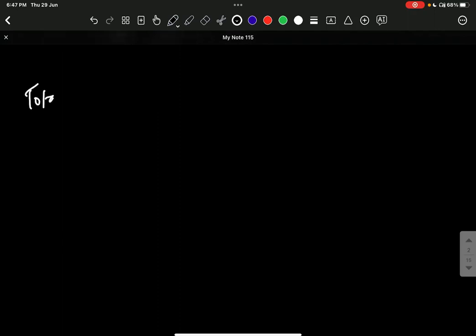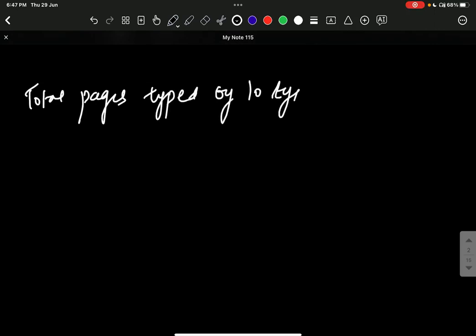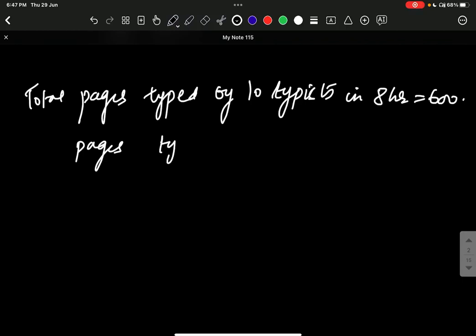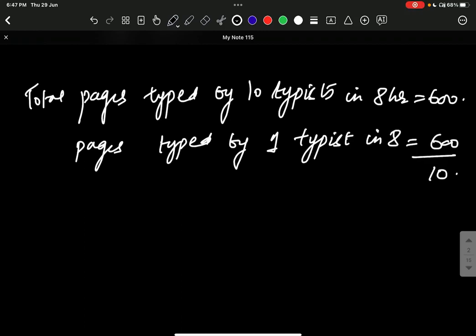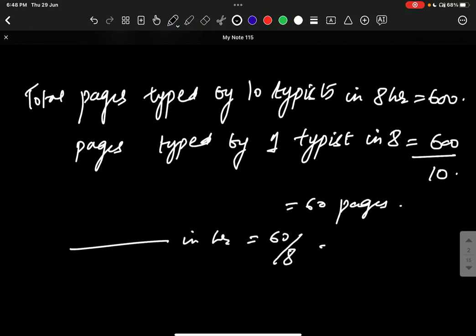So the total pages typed by 10 typists in 8 hours is 600. Now, the pages typed by one typist in 8 hours would be 600 divided by 10. Yes or no? So that is 60 pages. Then the pages typed in 1 hour is 60 by 8, that is 7.5 pages. Yes or no? Getting the things? So accordingly you can find out. Next question.